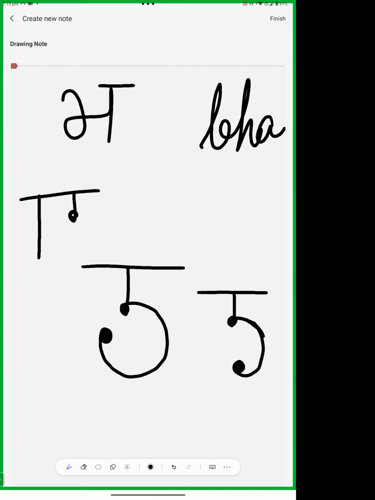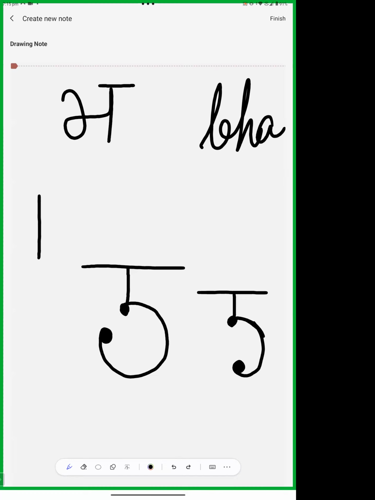And one more letter is there. What is this letter? Cha varga ka pancham akshar, the last letter of the line of cha, second line. This is ya. So there is one line and there is no ending stroke.